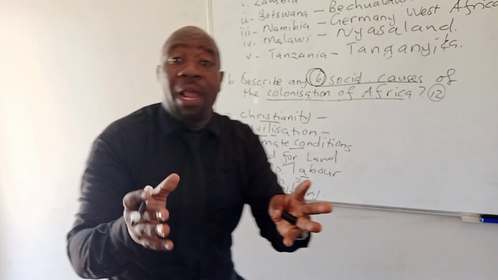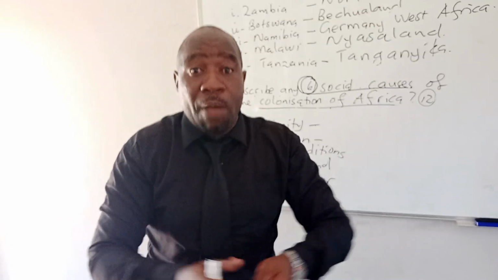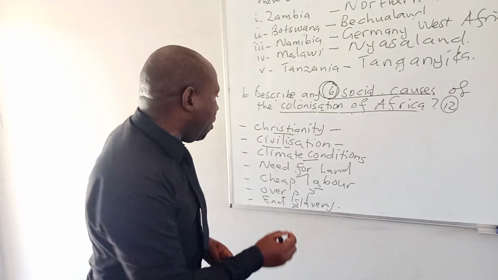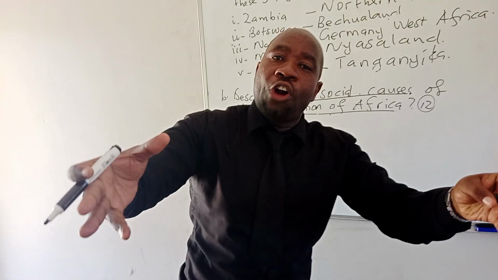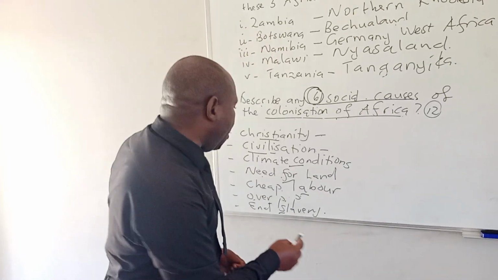The need to get cheap labor. They wanted labor from the Africans. Africans were going to provide labor for them. That on its own led to the colonization of Africa. The issue of overpopulation. They were overpopulated in Europe, so they wanted to come to Africa where there was adequate land, leading to the colonization of Africa.